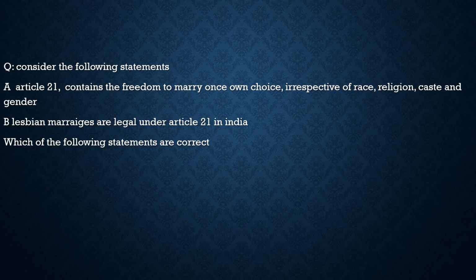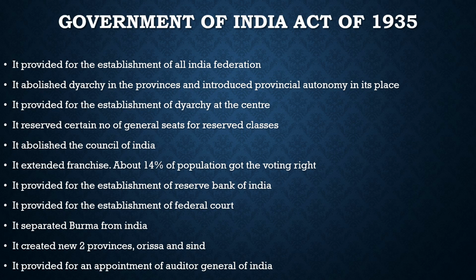Now, I hope we have discussed the questions with respect to the current affairs. Now let's have a look at the static topic which we have to discuss today. Today's static topic is the Government of India Act of 1935. Yesterday we discussed the Government of India Act of 1919. We saw that it was the first step towards responsible government in India from the British perspective. Now today we are going to discuss the Government of India Act of 1935. It was the second milestone towards responsible government in India.